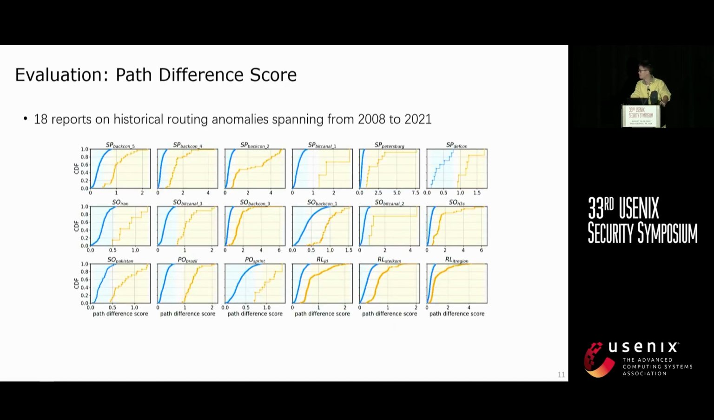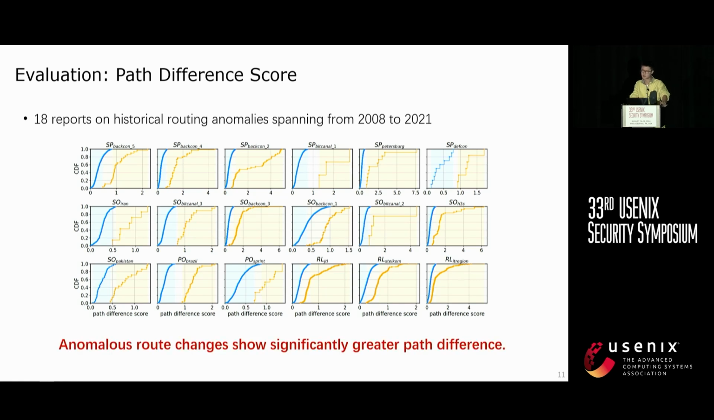We first analyzed the path difference scores of the route changes. This figure compares the path difference between anomalous and legitimate route changes. We can see the anomalous route changes, which are colored orange here, show significantly greater path difference than the legitimate ones. This demonstrates that Beam can effectively distinguish anomalies from legitimate route changes using path difference scores based on AS routing roles.